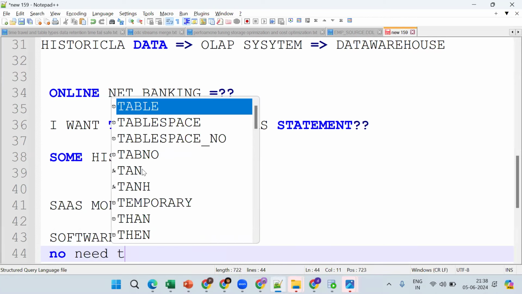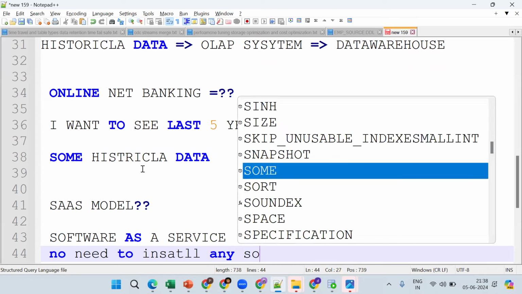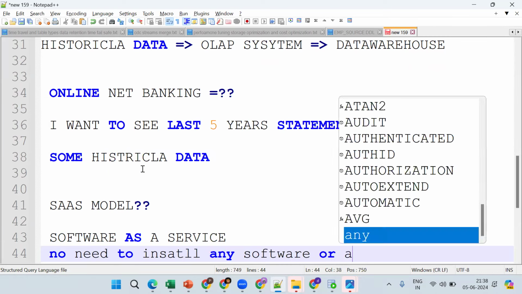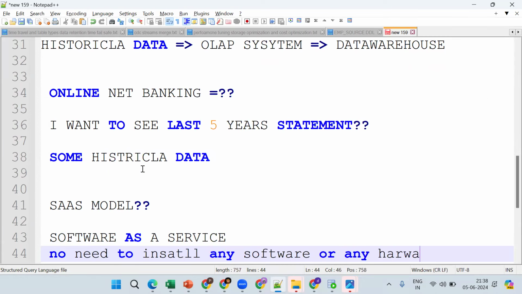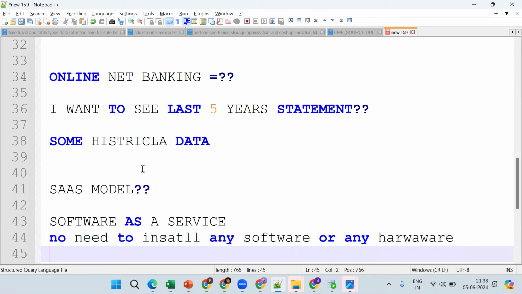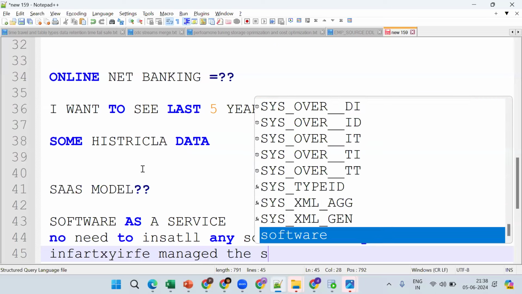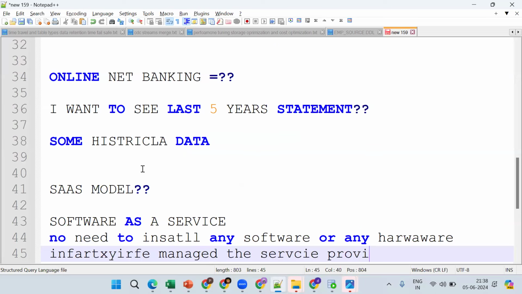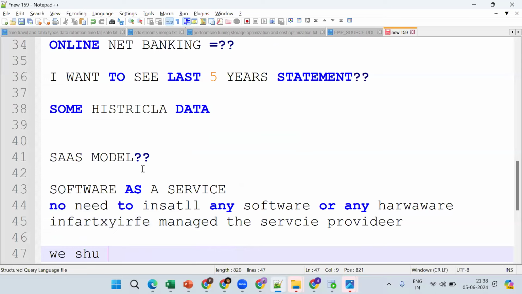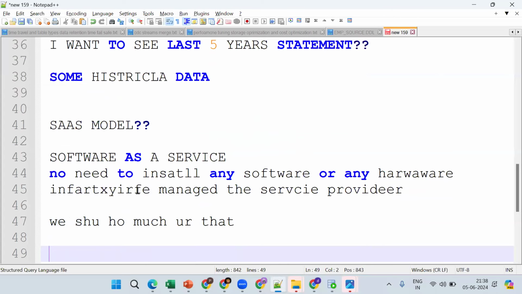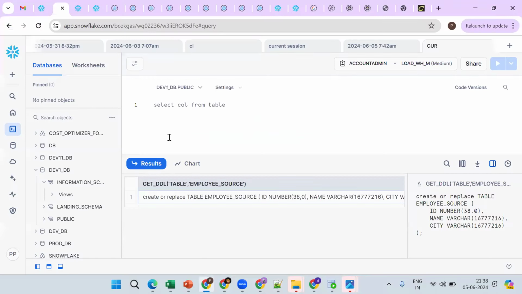There is no need to install any software or any hardware. The infrastructure will be managed by the service provider. Simple thing, we should pay only for how much we are using. This is called a SaaS model. So Snowflake is a SaaS model. No need to install any software, we just create an account and we are able to access things.